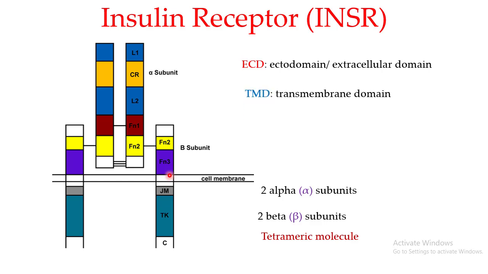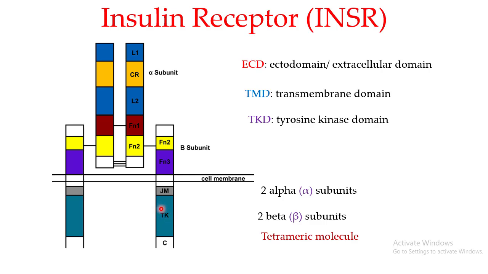Then you have the transmembrane domain. So starting from here up to here, you can say that the part of the beta subunit that is in the cell membrane is known as the transmembrane domain. And then you have the tyrosine kinase domain, which is represented over here by the TK.